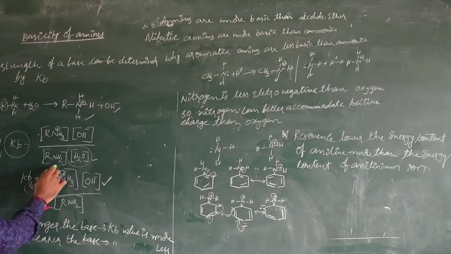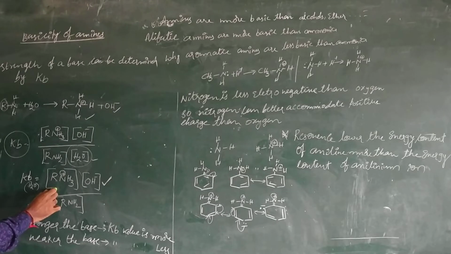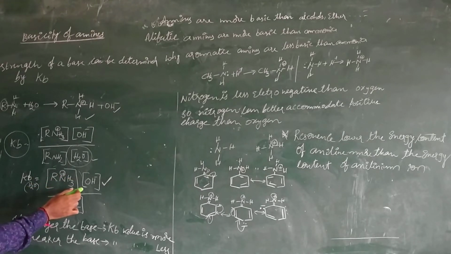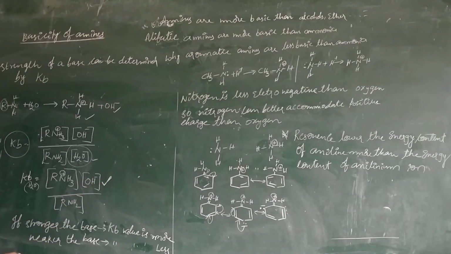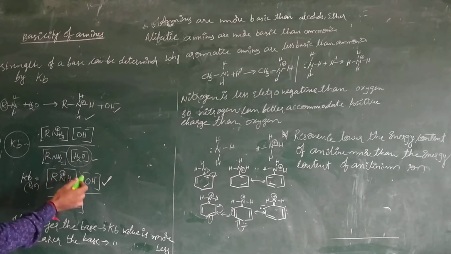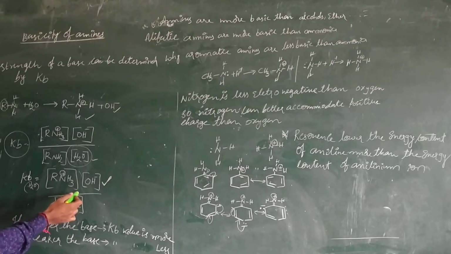Our point of concentration is on amine, which is basic in nature. If you calculate the OH minus ions in a solution corresponding to the amine, the Kb value is directly proportional to the basicity of the amine.